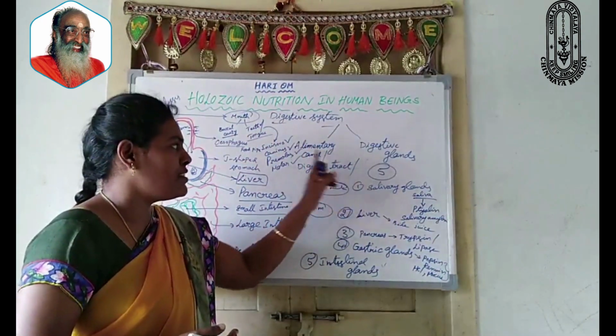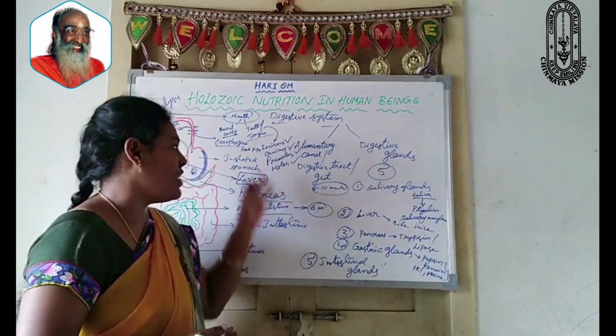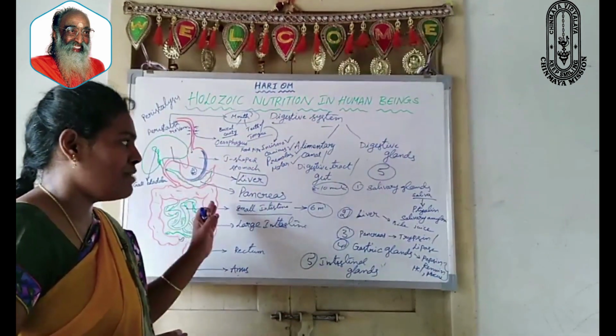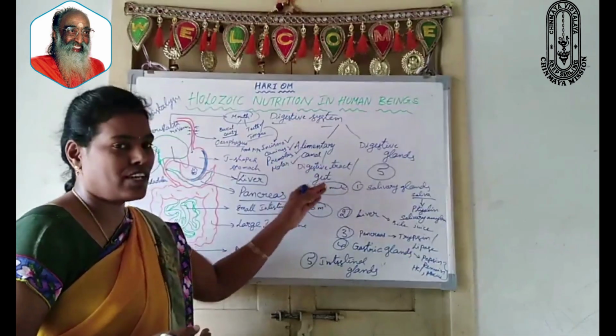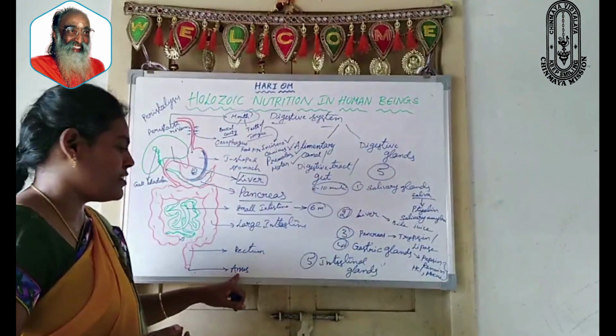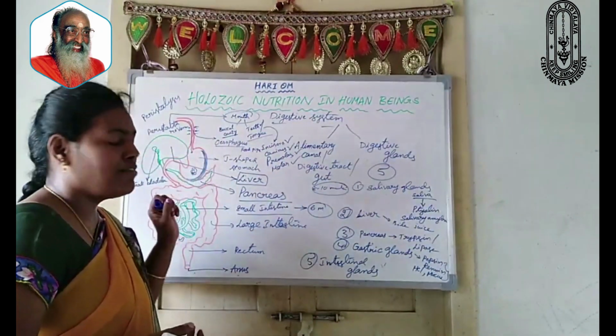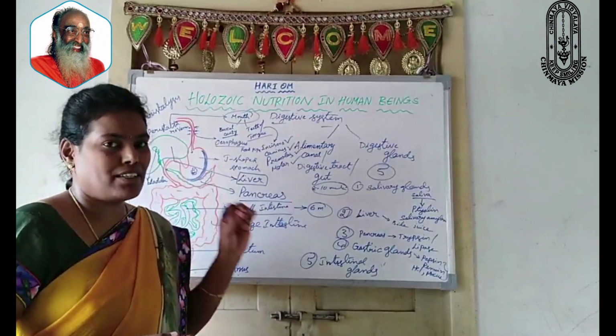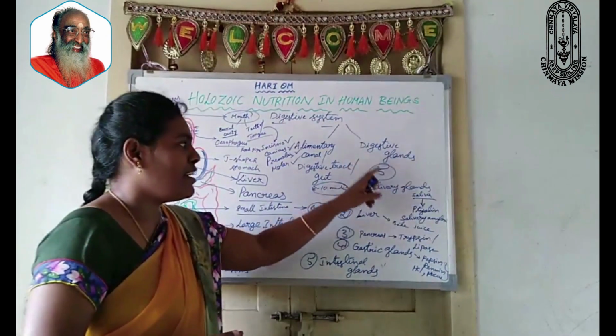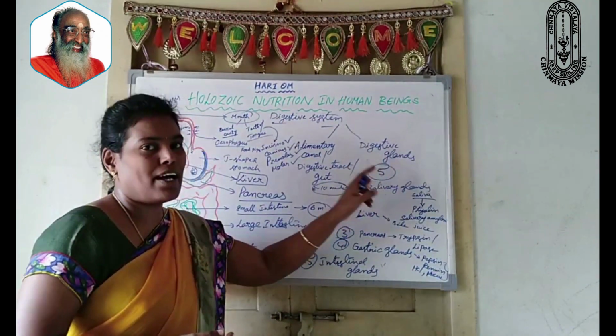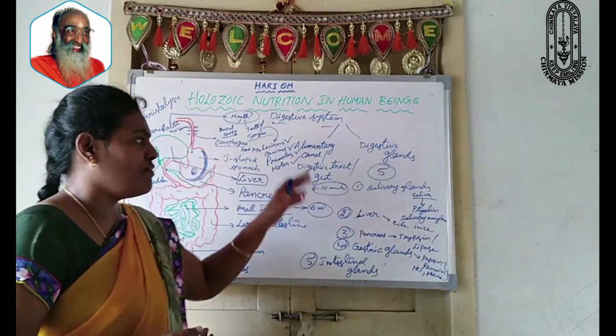There are two parts, the alimentary canal and the digestive glands, and we have discussed each and every part of the alimentary canal. It measures about 8 to 10 meters, starts with the mouth and ends with the anus, and every part of the digestive system takes one particular role in the digestion. And there are 5 important glands which take a vital role in the digestion of the food.